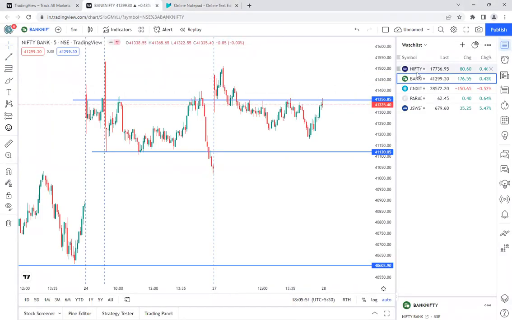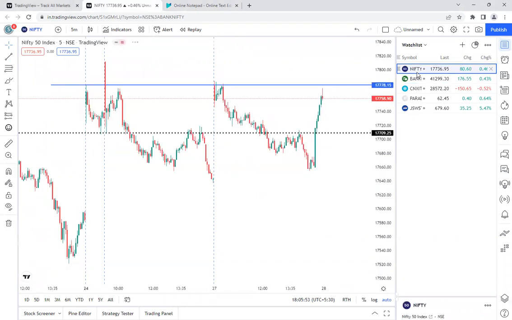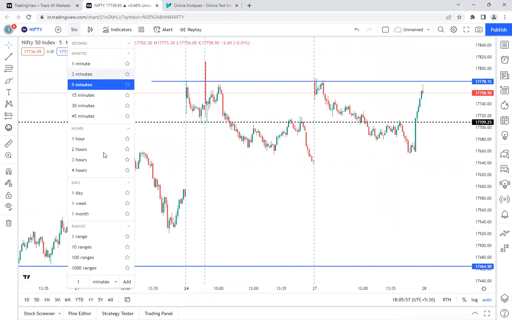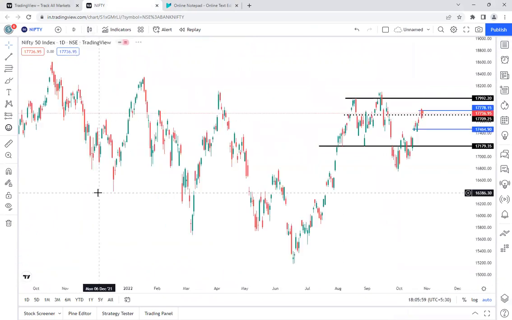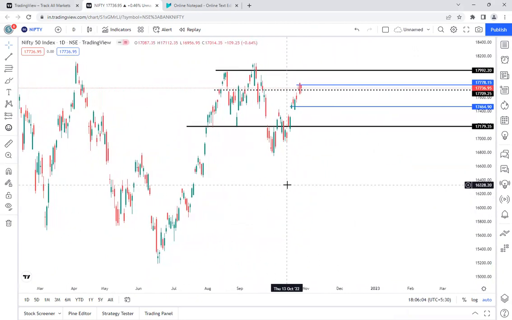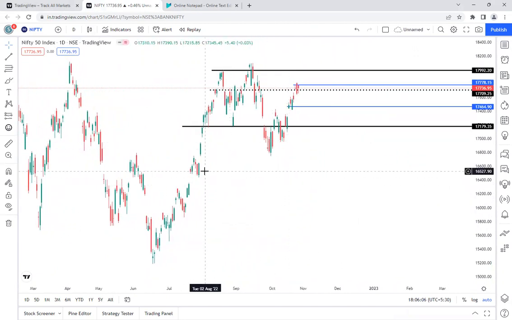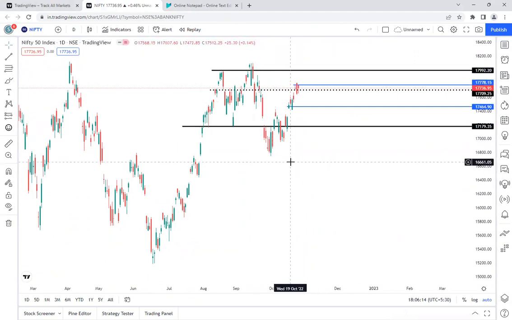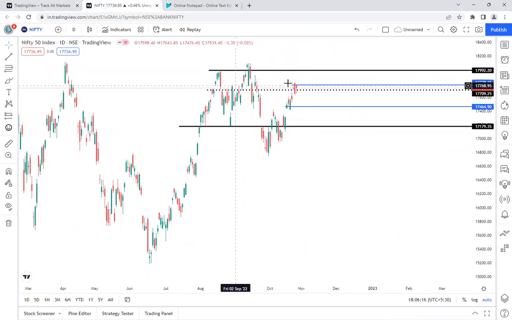First I will go to the Nifty chart. Okay, so this is the Nifty 5-minute time frame chart. I'm going to the daily time frame once. This is the daily time frame chart for the Nifty. And if you are watching all my Nifty and Bank Nifty analysis videos, you will understand why I have drawn these levels. At a higher level, I will explain again.